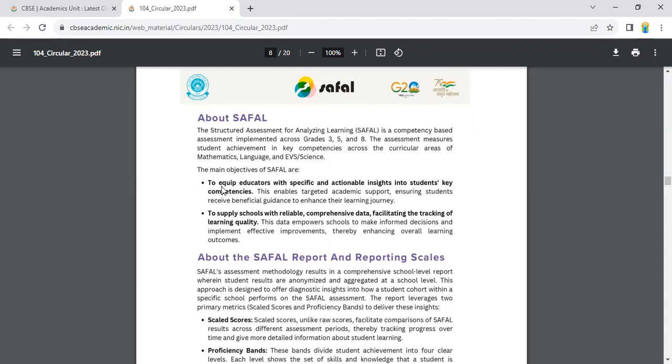Second is to supply schools with reliable, comprehensive data, facilitating the tracking of learning quality. This data empowers schools to make informed decisions and implement effective improvements, thereby enhancing overall learning outcomes.